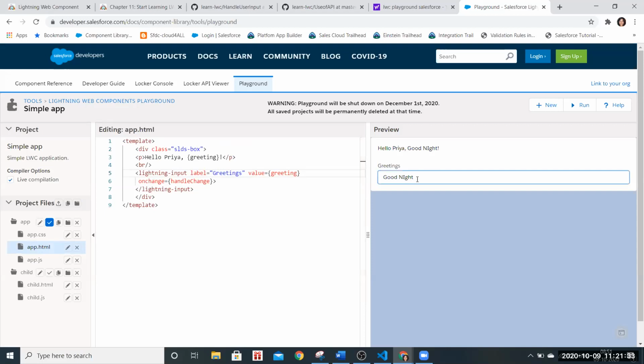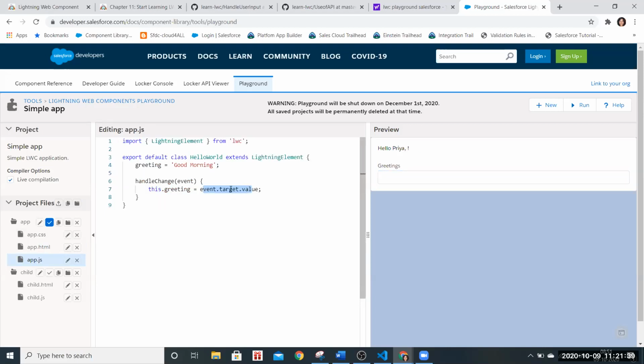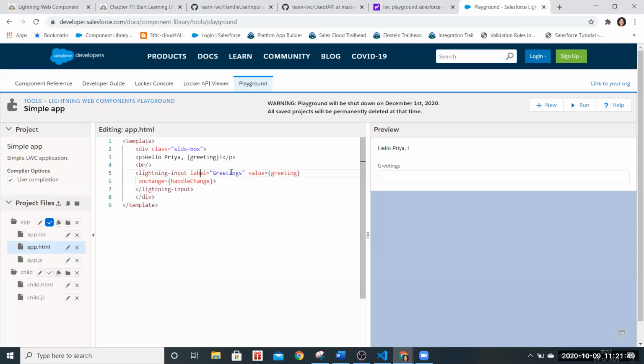So in this search field, if any value is changing, it takes that value and saves it in greeting, and then that greeting is taken here. Priya is the only thing hard coded here, and greeting will depend upon the information that we are giving here, right?